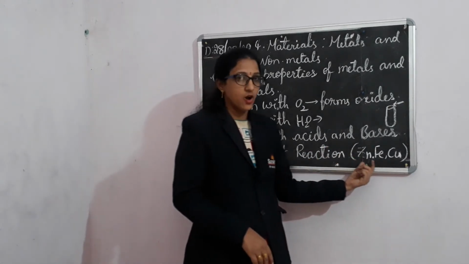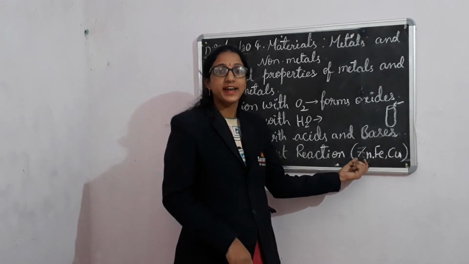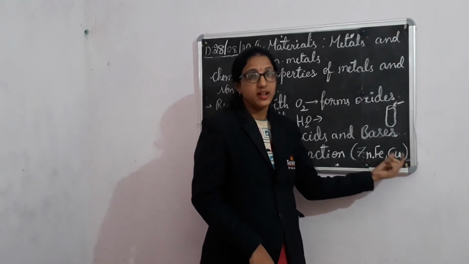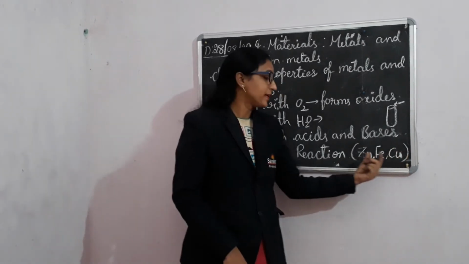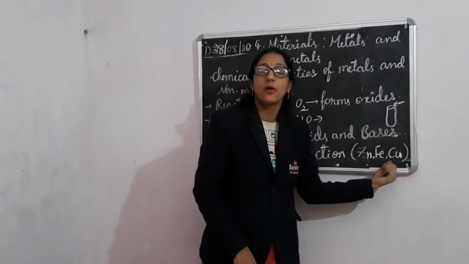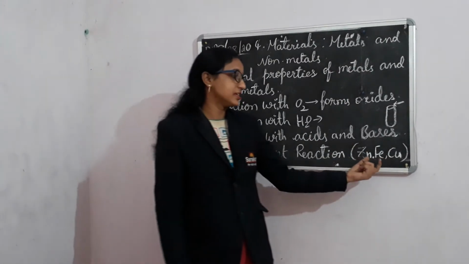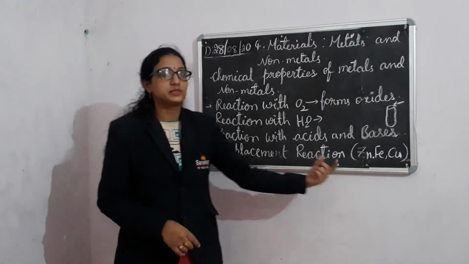So this is the order of reactivity for these 3 metals. Zinc is more reactive compared to iron and copper, and iron is more reactive compared to copper. So compared to zinc and iron, copper is less reactive, so copper cannot replace these 2 metals. Okay, so these are displacement reactions.